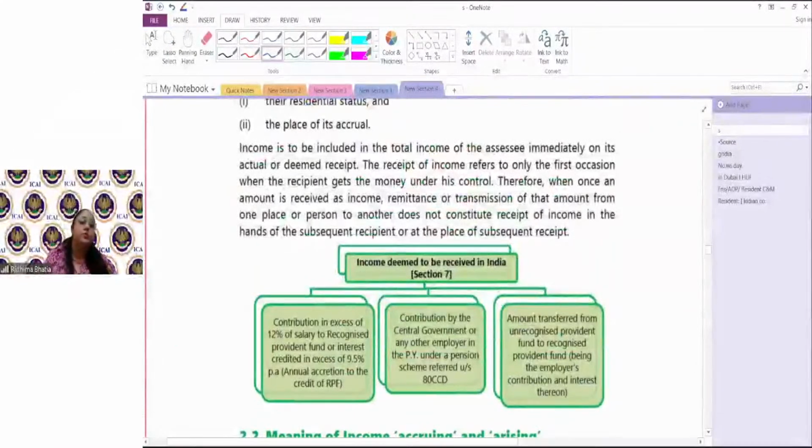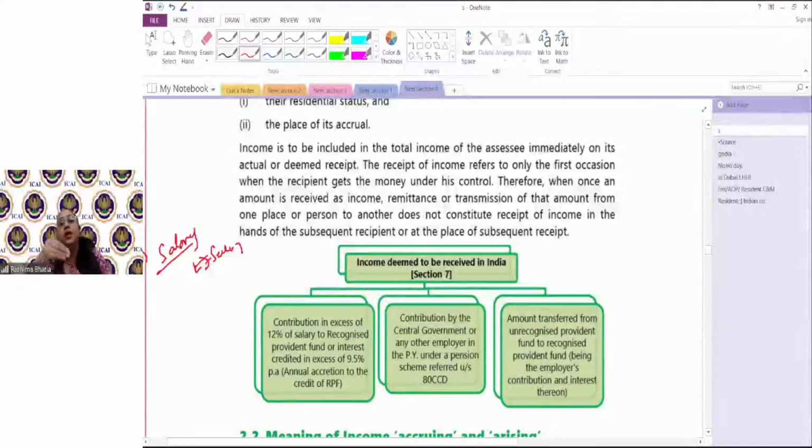Now, deemed to be received provisions are such, and you have to promise me right now, guys, that once your salary chapter is done, you will revisit section 7. अब you will say, ma'am, why are you saying so? Because अभी यहाँ पे जो terms है ना, most of you, if you're not taking the classes anywhere, must not have heard about it. I will just give you an understanding of what these mean.